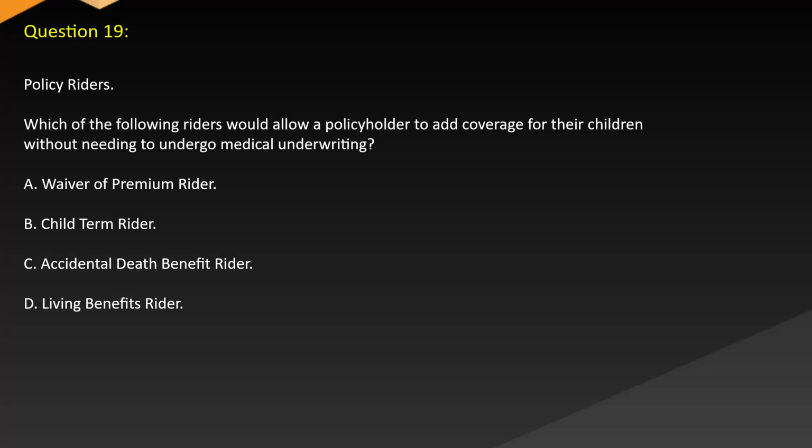Question 19. Policy riders. Which of the following riders would allow a policyholder to add coverage for their children without needing to undergo medical underwriting? A. Waiver of premium rider. B. Child term rider. C. Accidental death benefit rider. D. Living benefits rider.